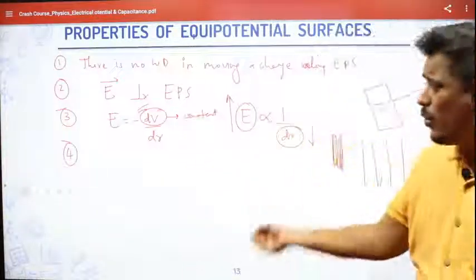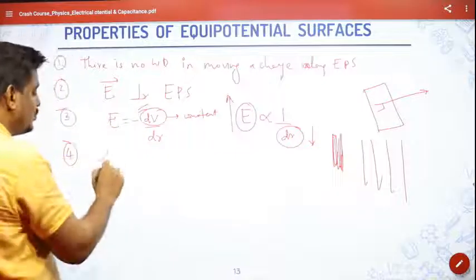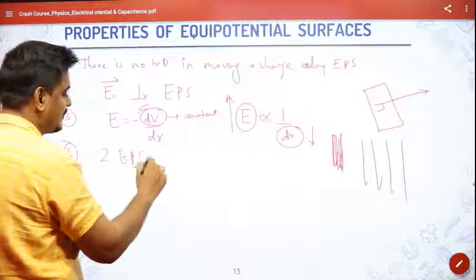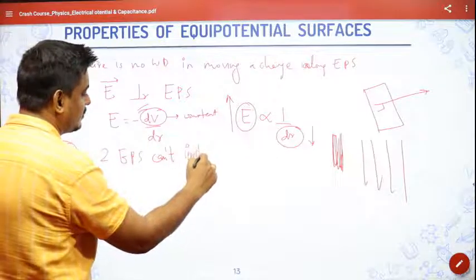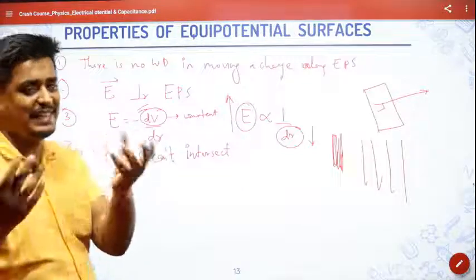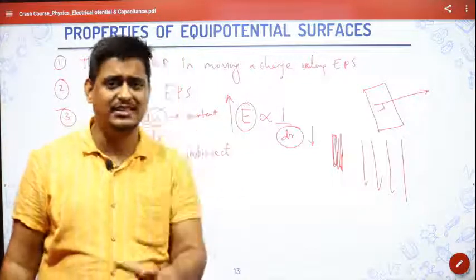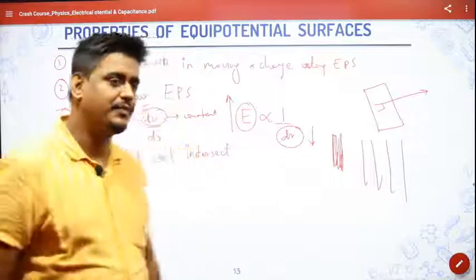That no equipotential surface can ever intersect. Two equipotential surfaces cannot intersect. Obviously, of the same charge. You cannot bring two different charges and they may intersect. And for a single charge or for a single system, all the surfaces will always be different. They will not intersect with each other.